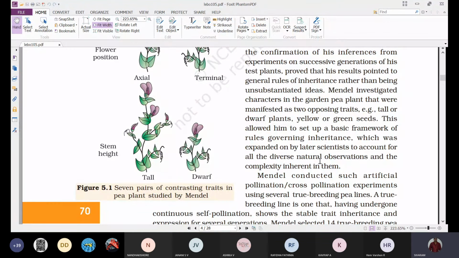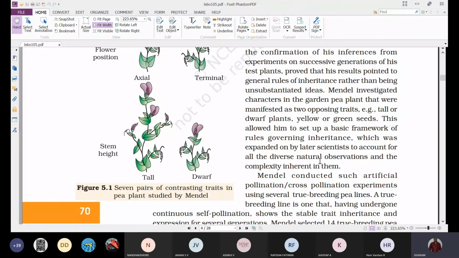For example, if he wants to know the inheritance pattern of flower color in pea plant, then he selected two varieties of pea plant showing two opposite traits, that is violet colored flowers and white colored flowers. One pea plant producing violet colored flowers and one pea plant producing white flowered plants.